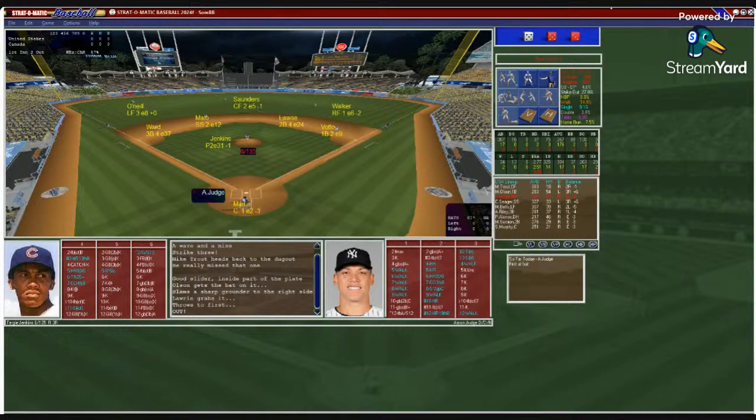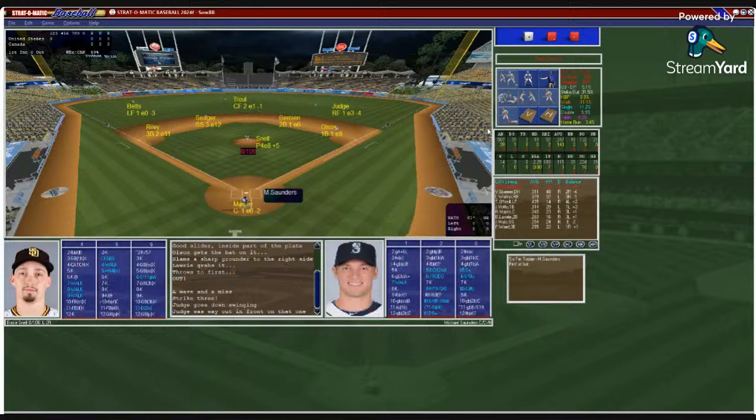And here's Aaron Judge hitting .176, 2 homers, 3 RBIs. Martin puts down the sign. Ferguson Jenkins with the windup and the pitch. That's a strikeout for Judge. And Canada does what not many teams have done. They've shut down the U.S. in the first inning. It's U.S. nothing, Canada nothing.